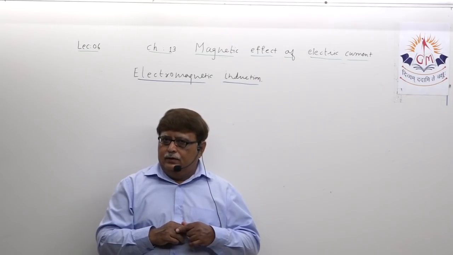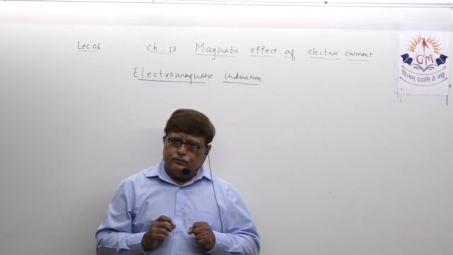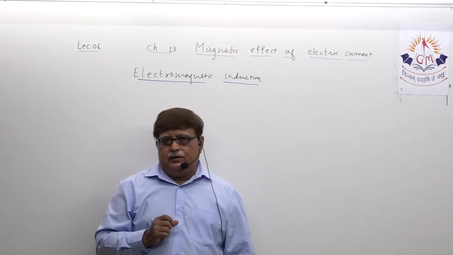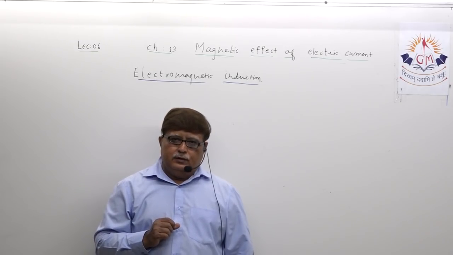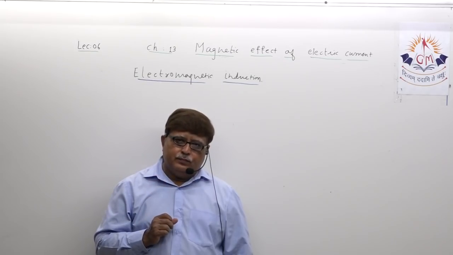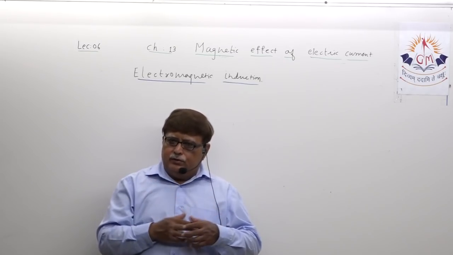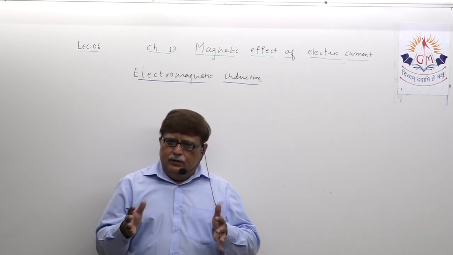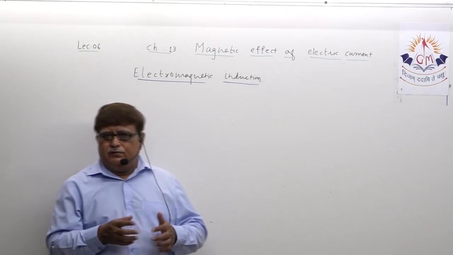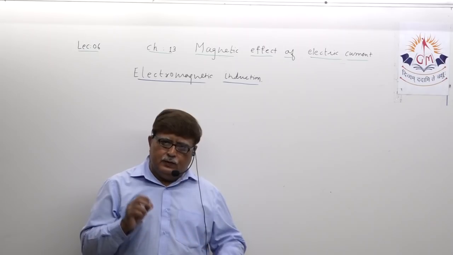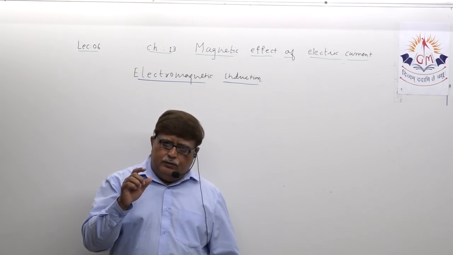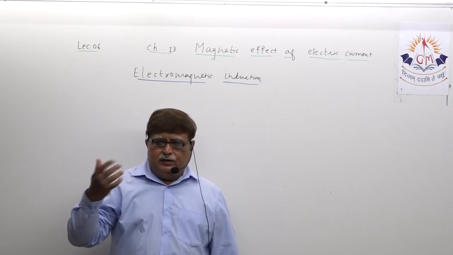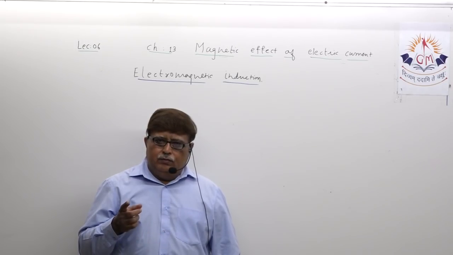What is that? If we move a conductor inside the magnetic field, try to understand this. If we move, and if you think of a coil, obviously rotate. But to make it more simple, we will understand in electric generator, but simply if we move a conductor inside magnetic field by some mechanical energy, what happens?